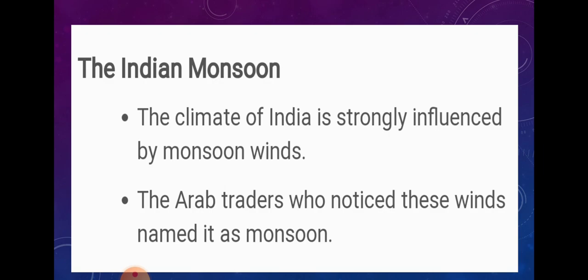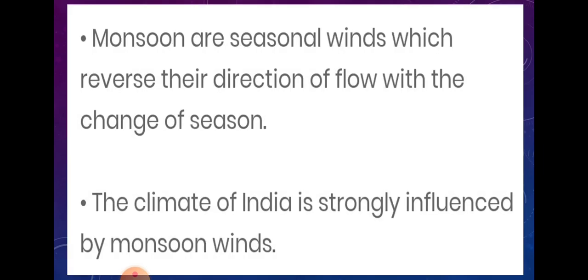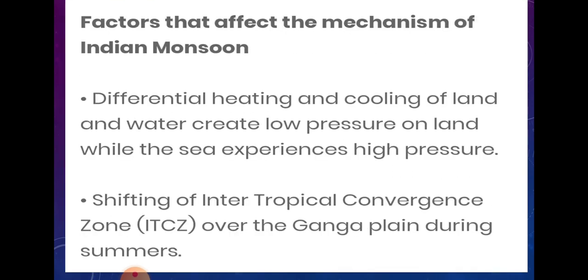Monsoon is the seasonal reversal of the wind system, which we already read. Monsoon is a seasonal wind which reverses its direction of flow with the change of the season. That means in different seasons the wind blows from different directions, and our climatic condition is strongly influenced by this monsoon wind. Now let's see the factors affecting the mechanism of the Indian monsoon, or why the Indian monsoon actually occurs.